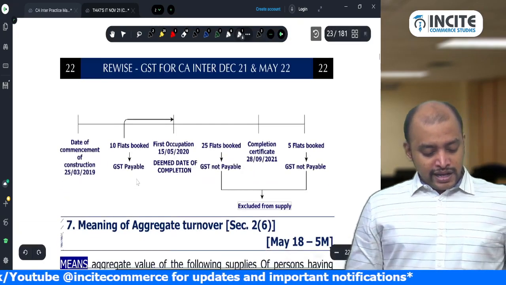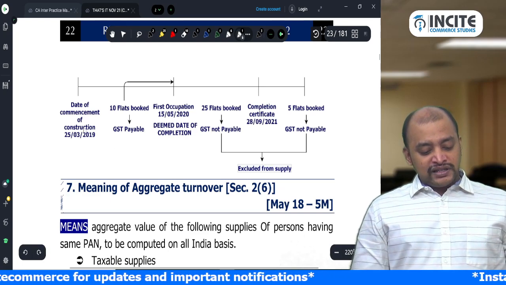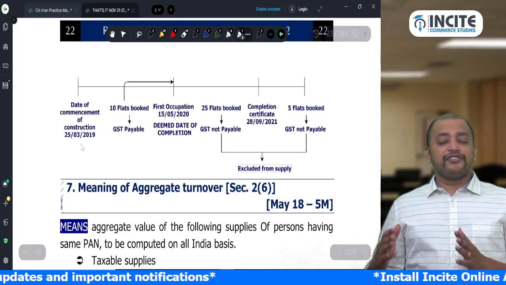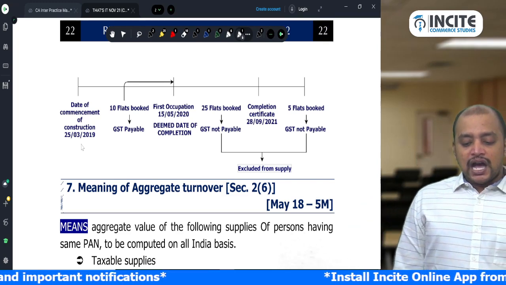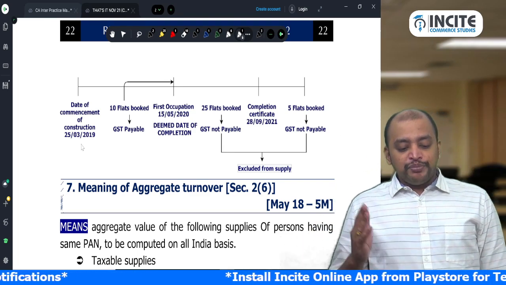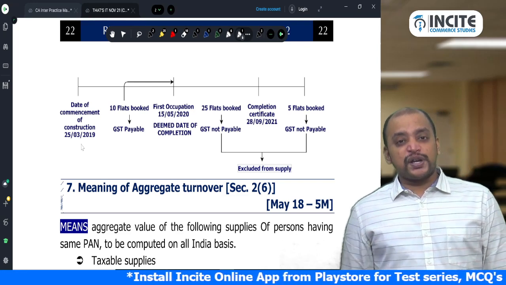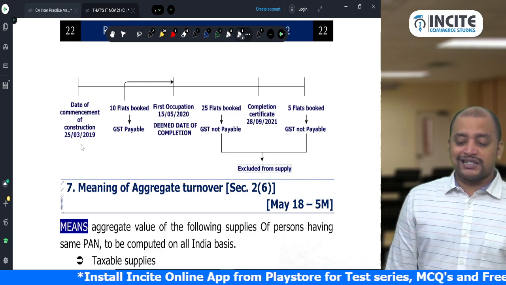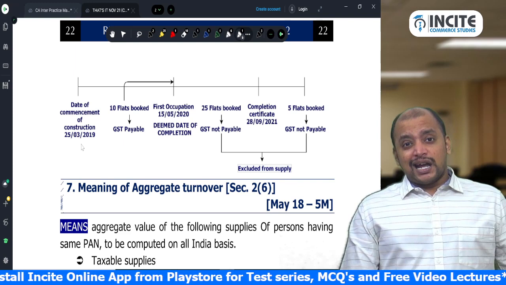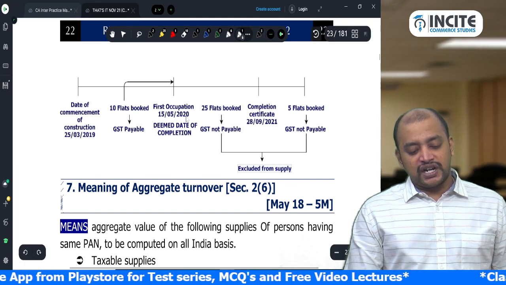Okay. Then first occupation, this is what I was referring to. We commence the construction on 25/3 and first occupation is on 15/5/2020 and completion certificate is on 28/9/2021. Now before first occupation some 10 flats were booked, and after first occupation and before completion certificate 25 flats, and thereafter 5 flats got booked. Now, so what will be taken as the deemed date of completion is whichever is earlier, first occupation or completion certificate, whichever is earlier.